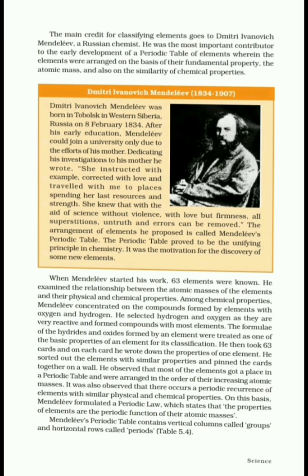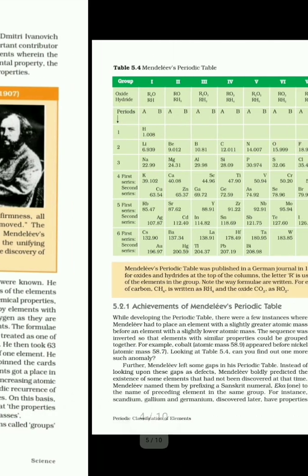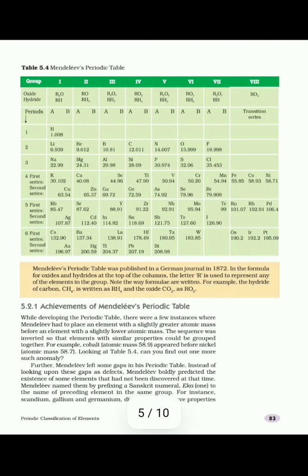So, he considered oxides and hydrides as a basic property and also atomic mass. Then he took 63 cards, and on each card he wrote the properties of one element. He sorted out the elements with similar properties and pinned the cards together on the wall. We can see here table 5.4.